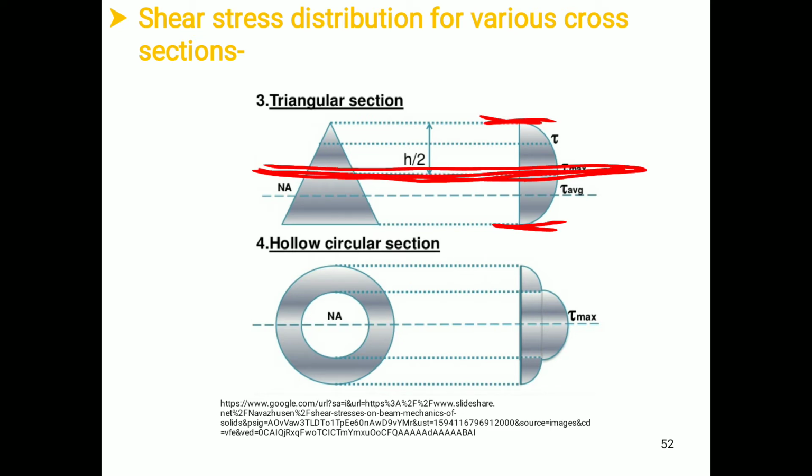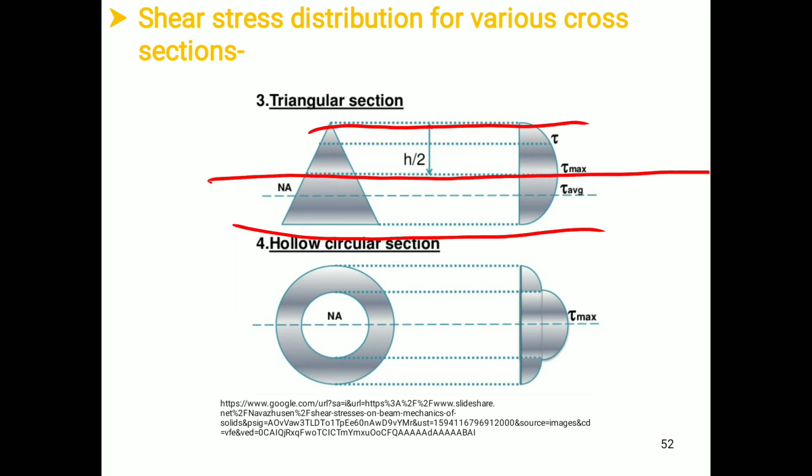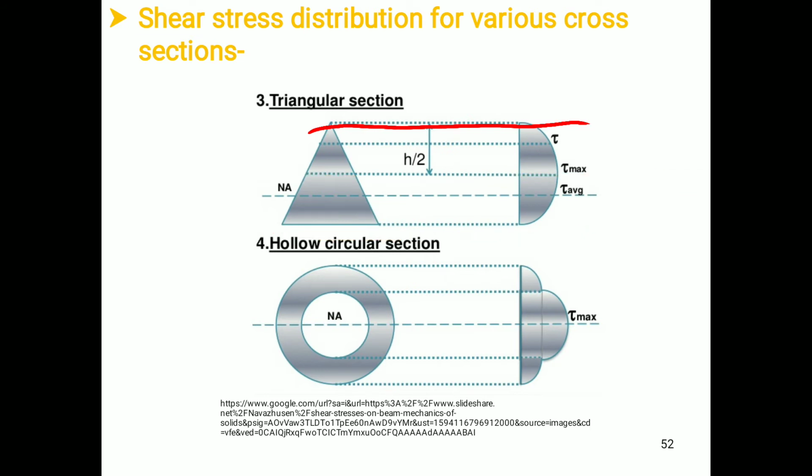Whereas at the neutral axis, we have shear stress equal to the average shear stress. For a triangular section, at the extreme end shear stress will be 0. At a depth of h by 2, we have shear stress as a maximum, and at the neutral axis we have average shear stress.